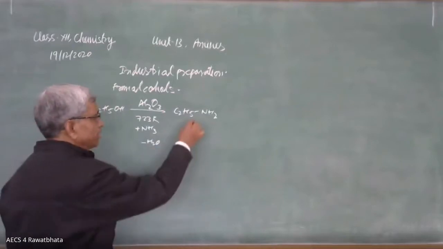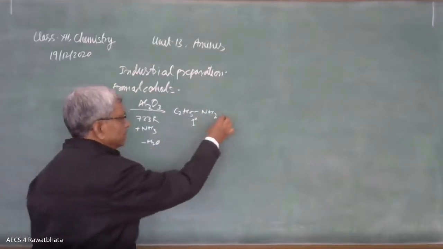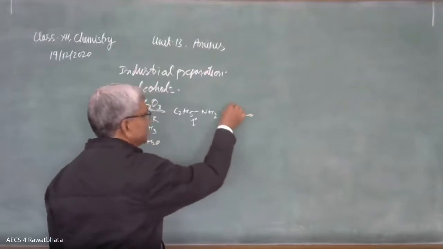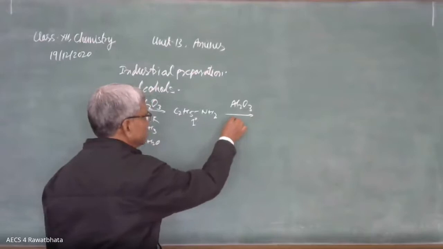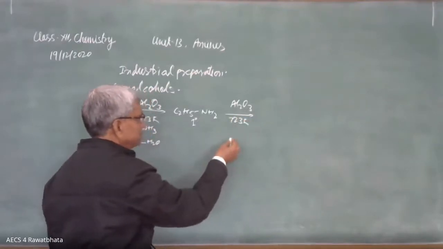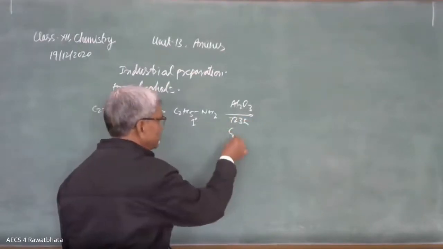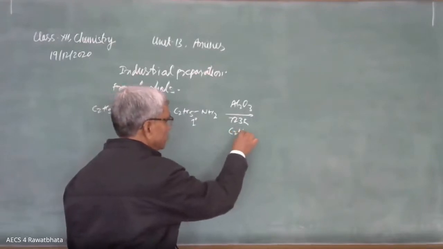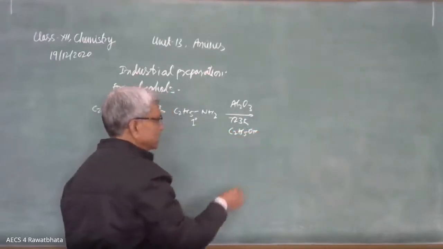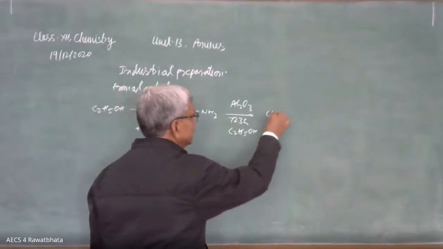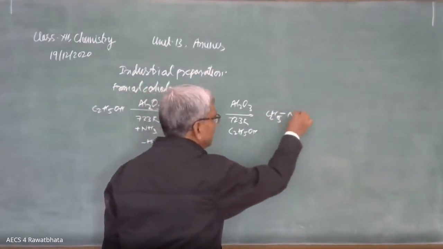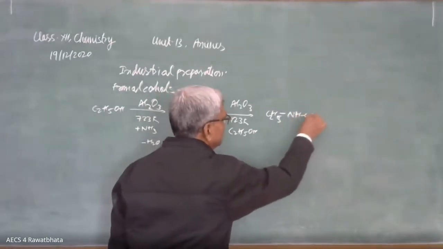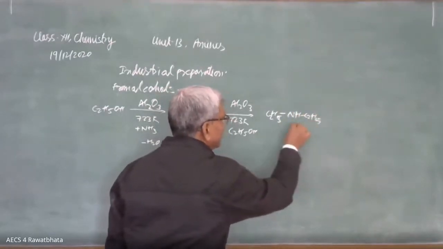This is 1 degree amine, primary amine, and it is further treated with alumina, Al2O3, same temperature 723 Kelvin, and it is going to combine with alcohol C2H5OH. Alcohol is taken in excess, then we get C2H5 and C2H5, 2 degree amine is obtained.